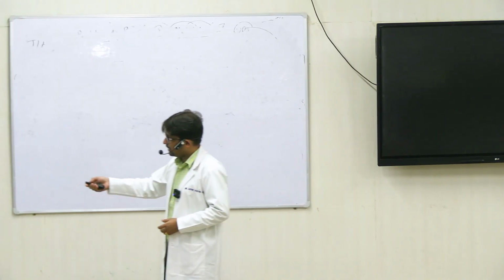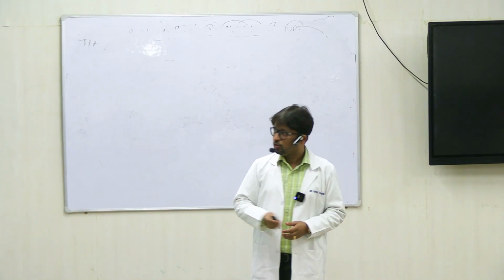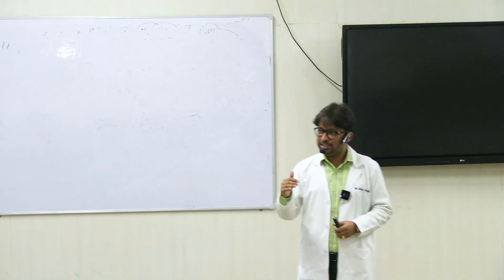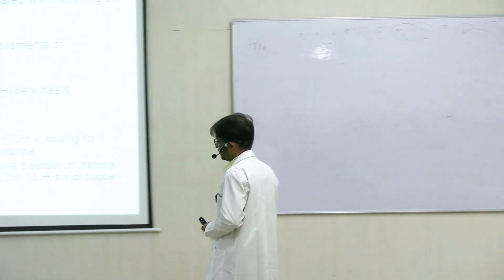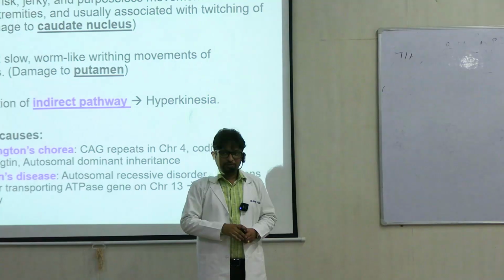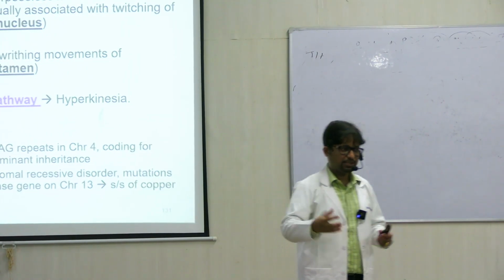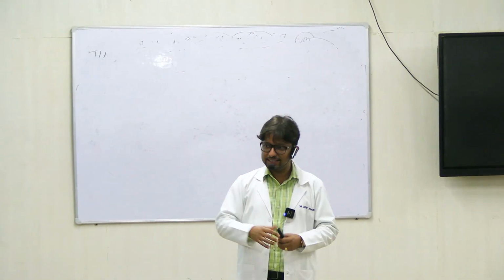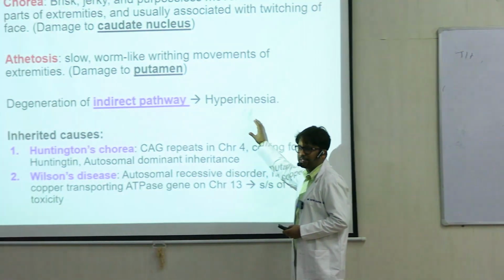And broadly what you find is degeneration of the indirect pathway, common to both of these. Of course, there are two specific sites, but the net effect, the hyperkinesia features, are caused because of the indirect pathway being degenerated. Remember, the indirect pathway was inhibitory. So one pathway being facilitatory and one being inhibitory, it was causing some form of balance, right? Checks and balance in a system of motor execution. So when the inhibitory influence is gone, it leads to hyperkinesia, right?